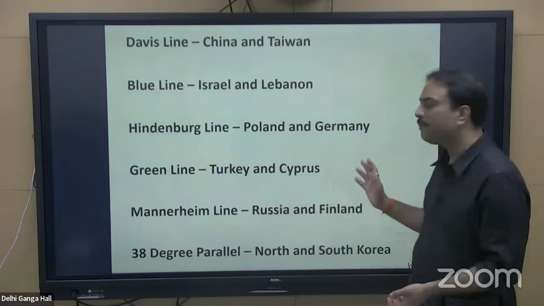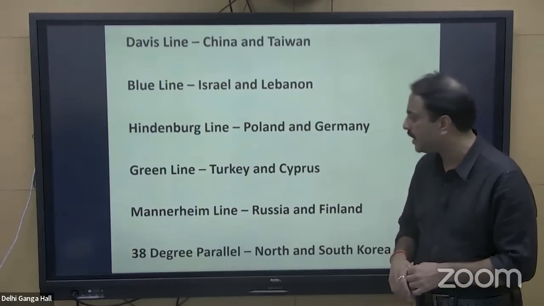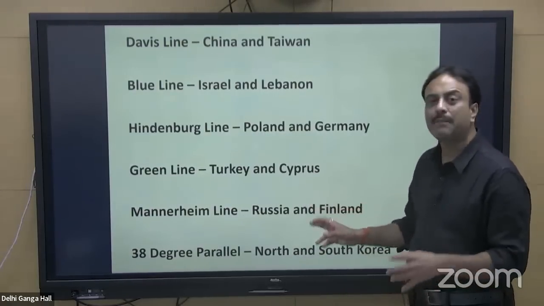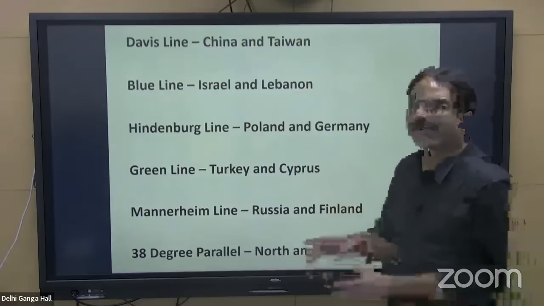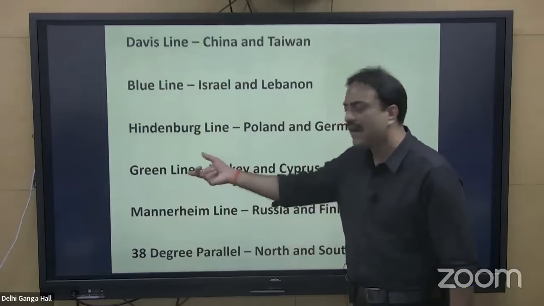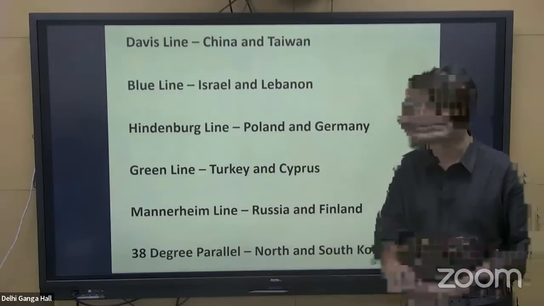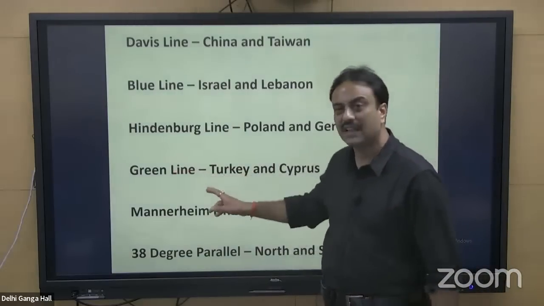Hindenburg line is between Poland and Germany. Poland and Germany have this line of separation, Hindenburg line. Turkey and Cyprus, this is important. Turkey has witnessed an earthquake. Again, UPSC can flip the question in this manner, and the question may be asked about Turkey and Cyprus. They are not having very good relations, right? So between Turkey and Cyprus, there is a line that is called